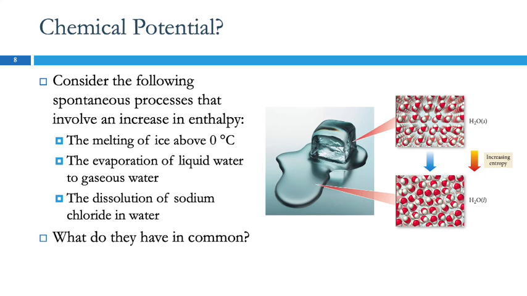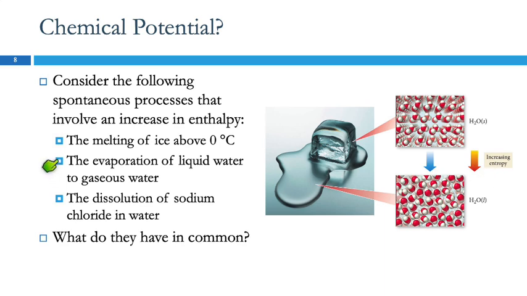Here's a couple of processes that involve an increase in enthalpy rather than a decrease. So here we have an ice cube melting. We are above 0 degrees Celsius. The ice cube is going to melt. Right? What is happening to the molecules? Well, in the solid, the molecules are all very well ordered, and in the liquid, they are all jumbled. When this transition occurs, we get an increase in something called entropy.